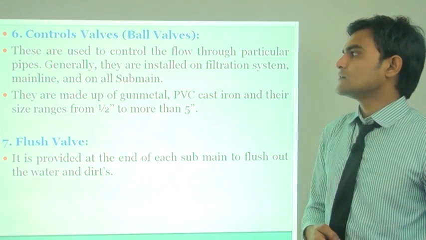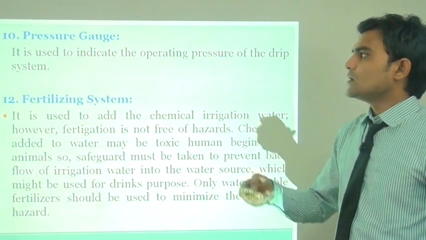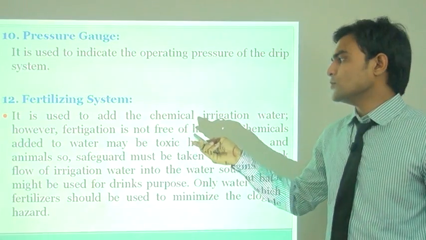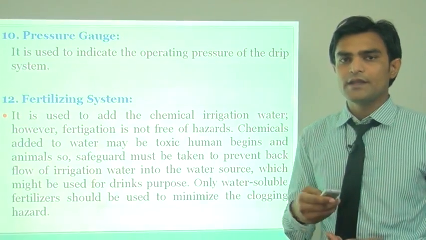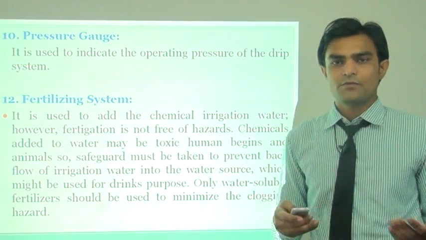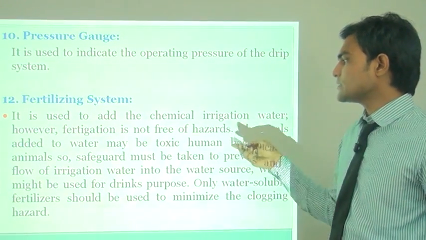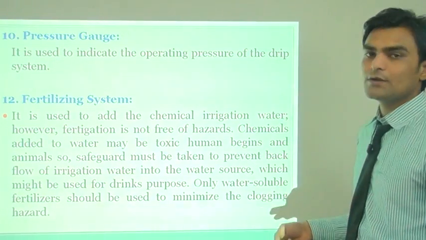That is the next thing. Then air releases, non-return valves, pressure gauge, filtration system. The filtration system is also useful in the drip irrigation system. Through the filtration system we can irrigate or we can give fertilizer through the irrigation, meaning fertigation. It is also used for applying chemicals through irrigation water. However, fertigation is not free of hazards. Chemicals added to the water may be toxic for humans.